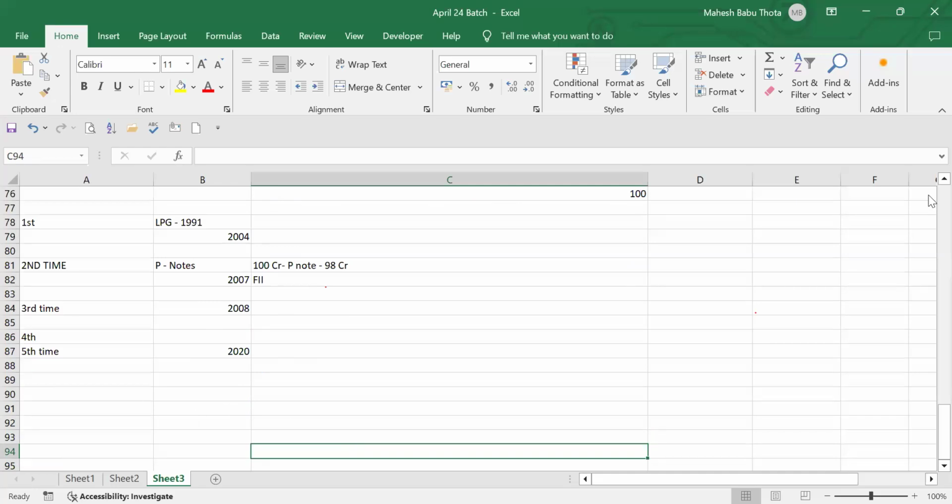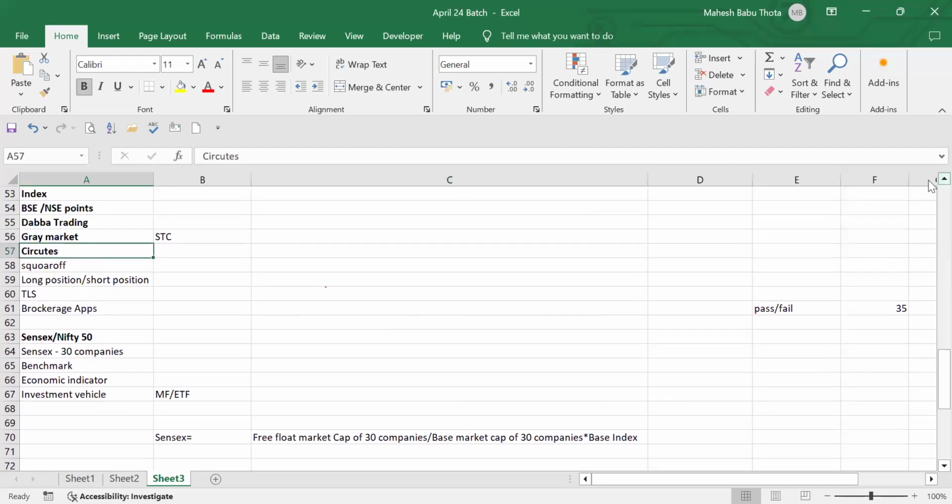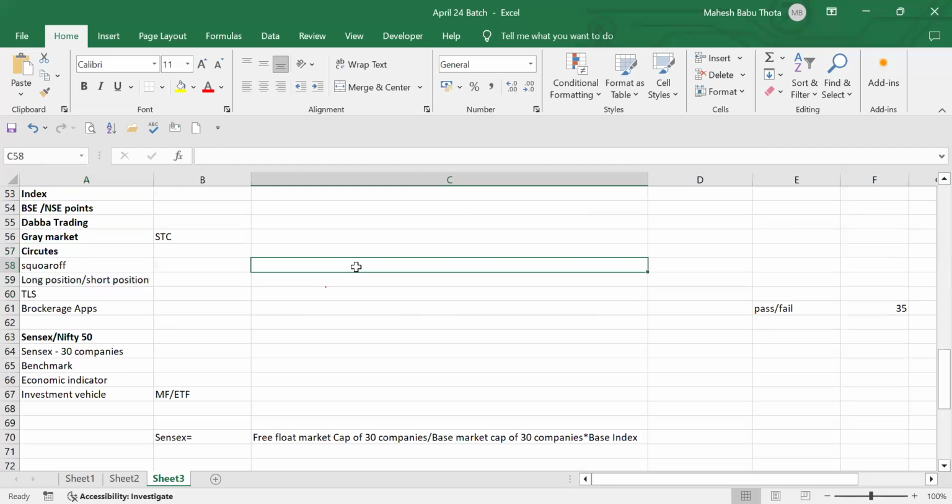Okay. Then what else do we have? Square off of long position, short position, brokerage apps and TLM, trade life cycle. Today I cannot cover these topics because the candidate is waiting for the interview. You have to prepare for the interview. Okay. Maybe we can write it up here. I thought today we could complete the entire secondary market, but it's not possible, guys.